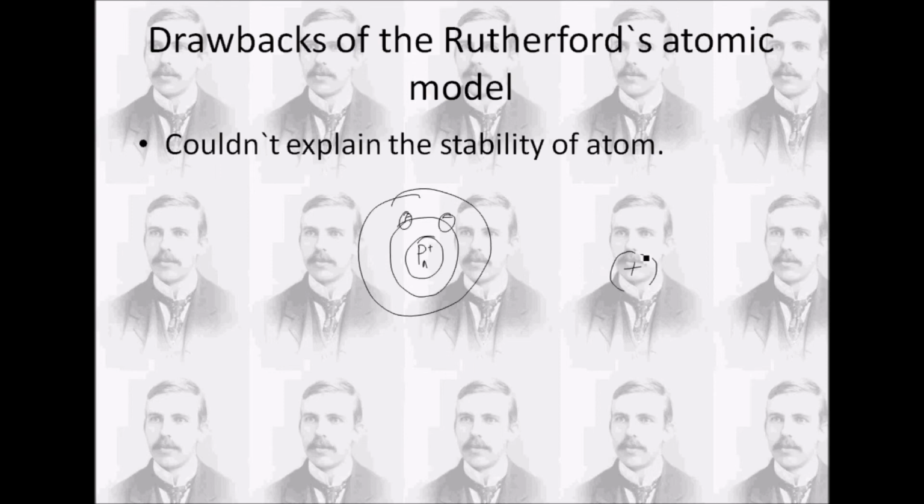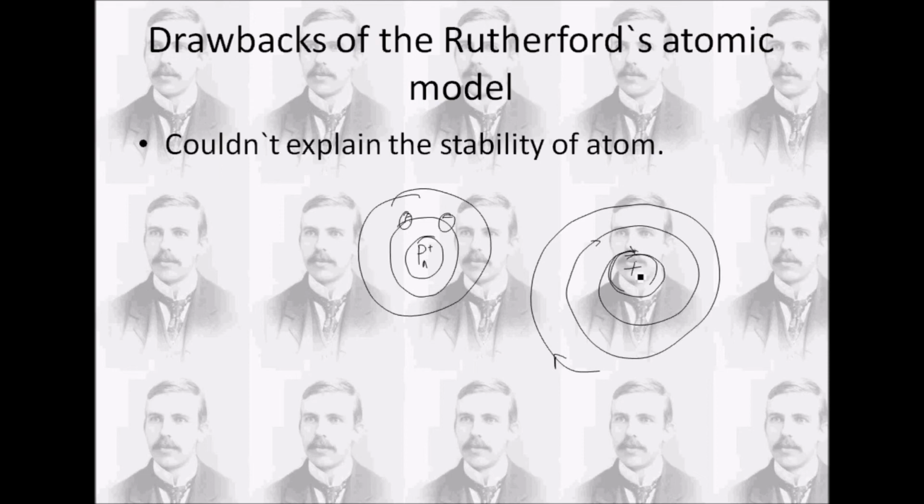Let's suppose this is a positively charged nucleus, and the electron will be falling into the nucleus by taking a spiral path like this. But actually it doesn't happen. This should make the atom very unstable, and hence the atom should collapse.